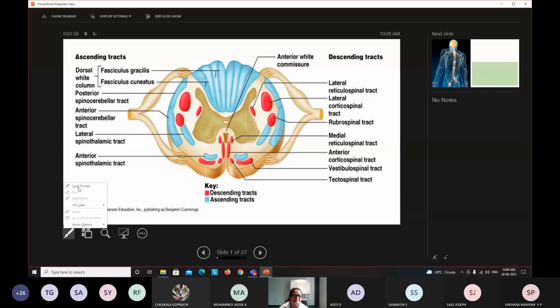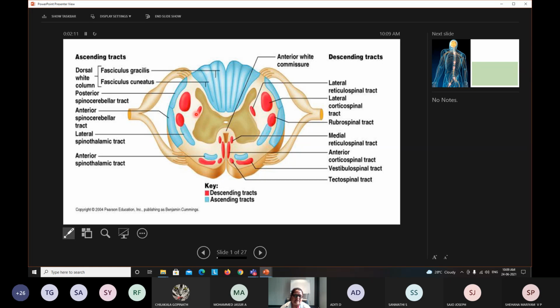Those axons are myelinated or non-myelinated nerve fibers. When you see here, they are arranged in different groups. You can see various colors and shapes here. They are nothing but bundles of various nerve fibers.